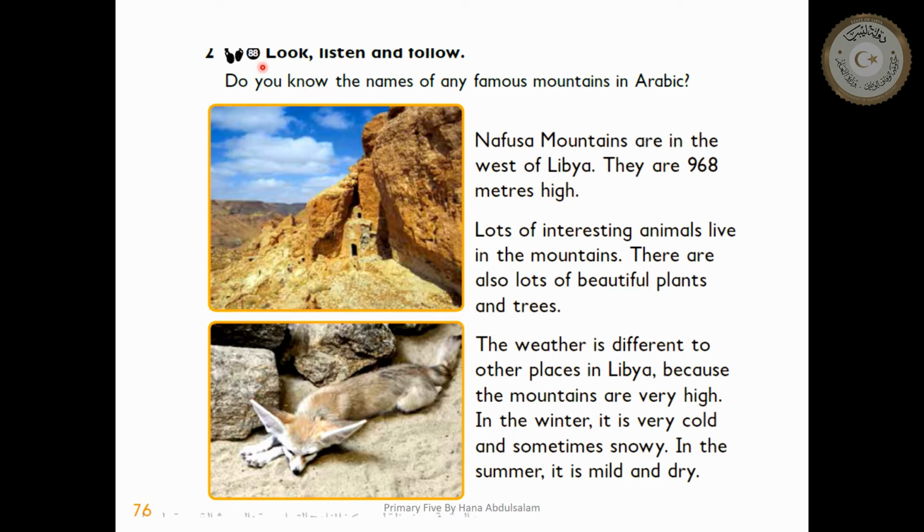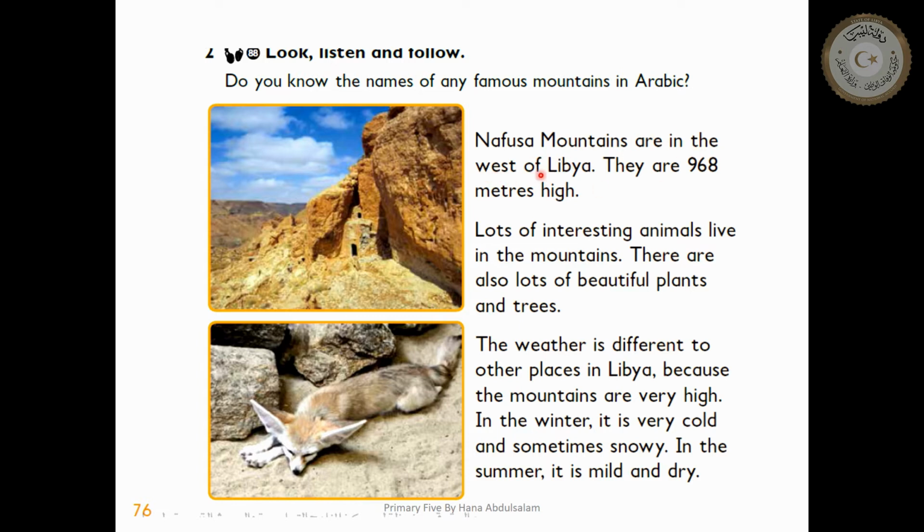Okay, number 2, look, listen, and follow. So here we have pictures of Nafusa Mountains. We have here animals, and from another side some important facts about Nafusa Mountains. So Nafusa Mountains are in the west of Libya.